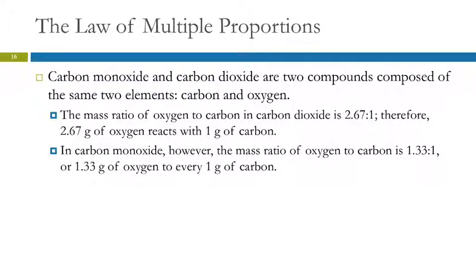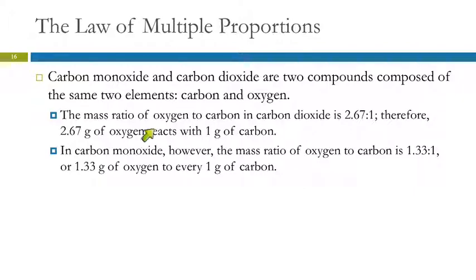So let's look at this example. Carbon monoxide and carbon dioxide. 2 compounds made of the same 2 elements, carbon and oxygen. Carbon monoxide is a 1-to-1: 1 carbon atom, 1 oxygen. Carbon dioxide has 2 oxygens for every 1 carbon.